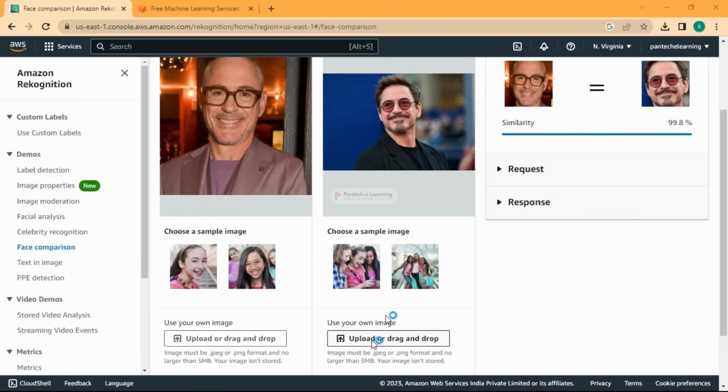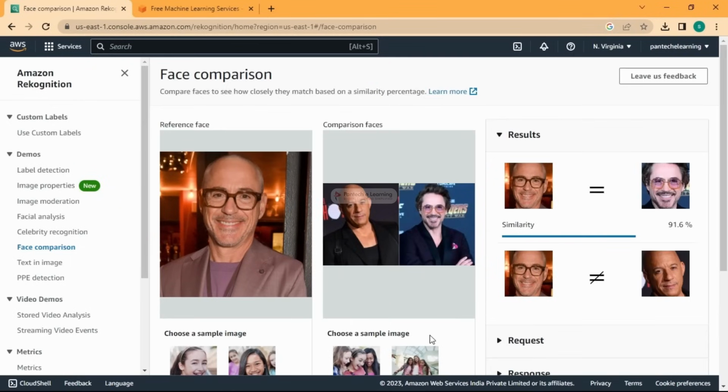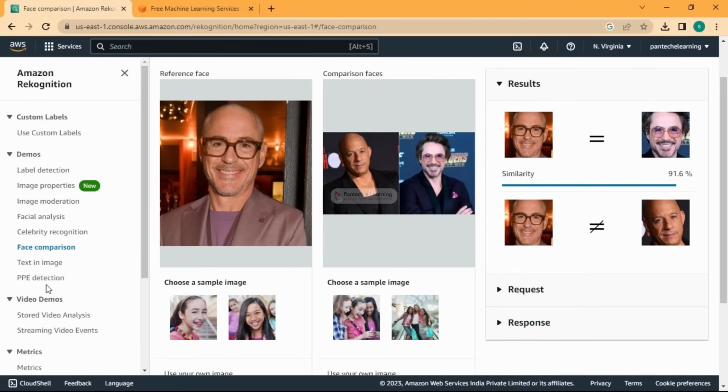So let's try to confuse it with some other image. With both of these images, let us try whether it's matching. It's not matching with Vin Diesel, it is correctly matching with Robert Downey Jr. And that's how this thing works. It takes the facial analysis. Even though you compare with a without-hair image, it is still predicting correctly, right? Only the face features. And you can play and check with this too.